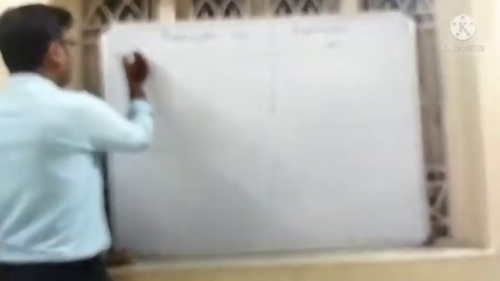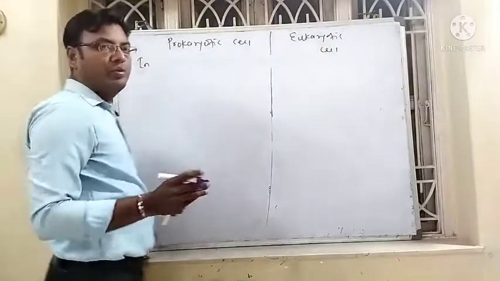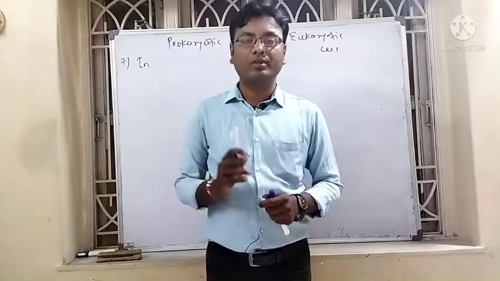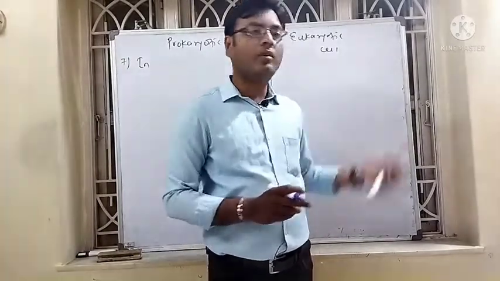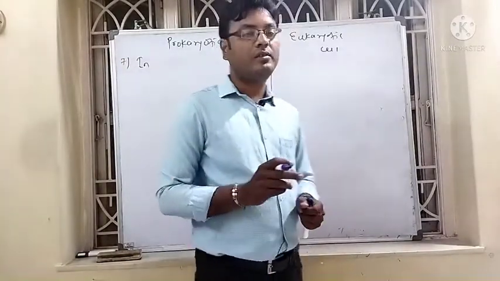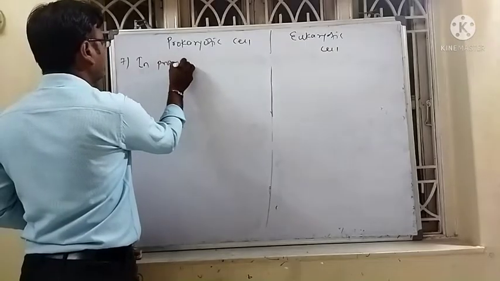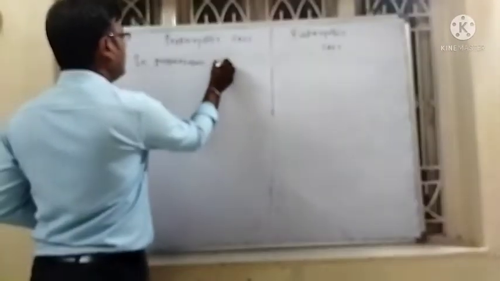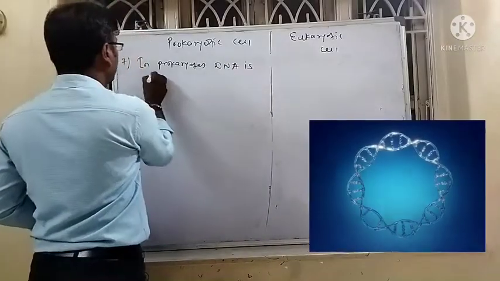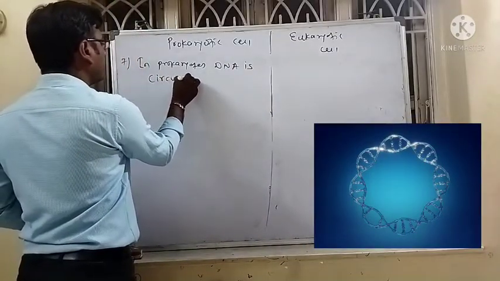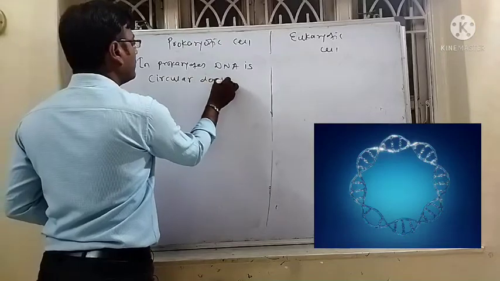Okay. In prokaryotes, the DNA is circular double-stranded, while in eukaryotes, in the nucleus, the DNA is linear. In the case of prokaryotes, the DNA is circular double-stranded.